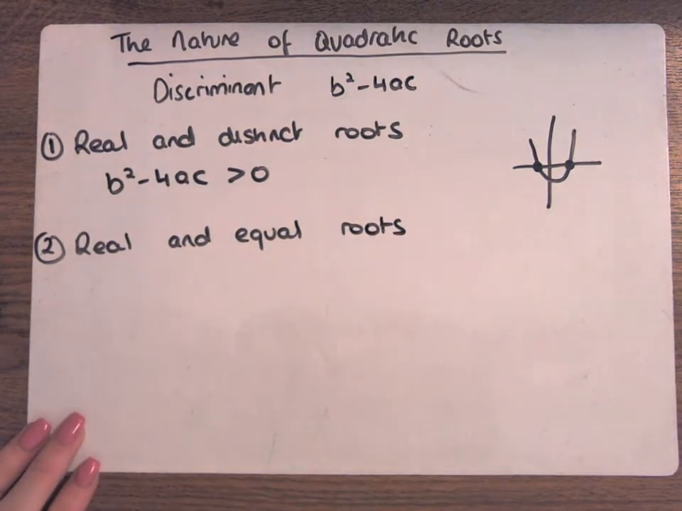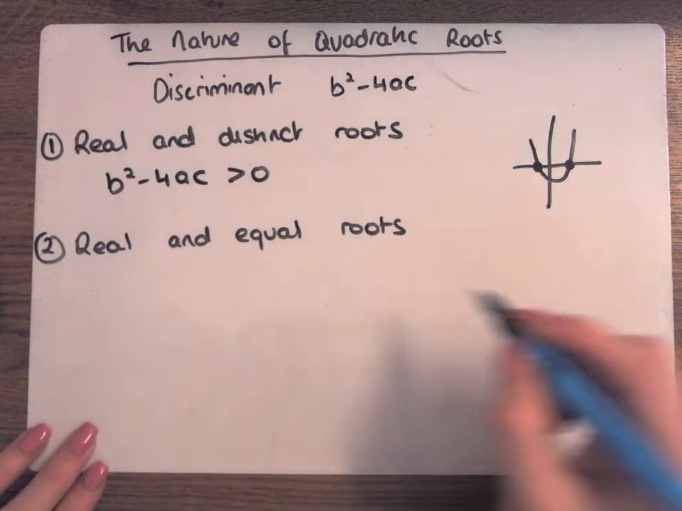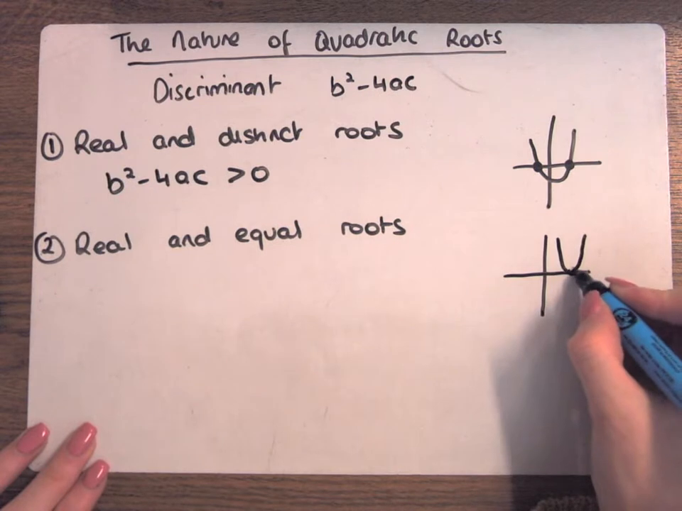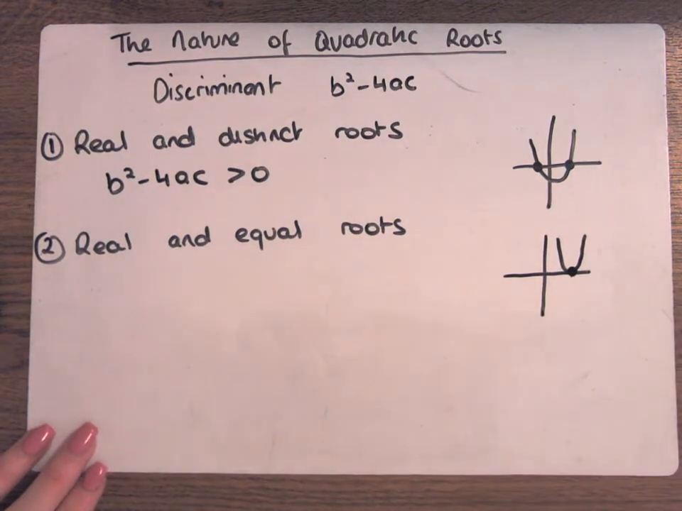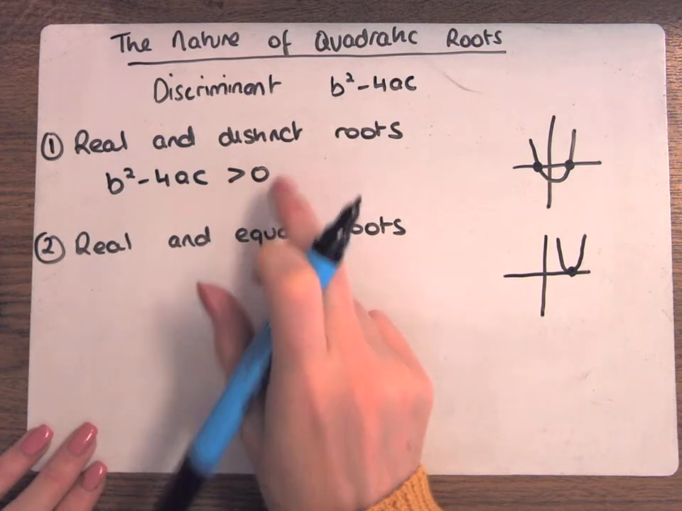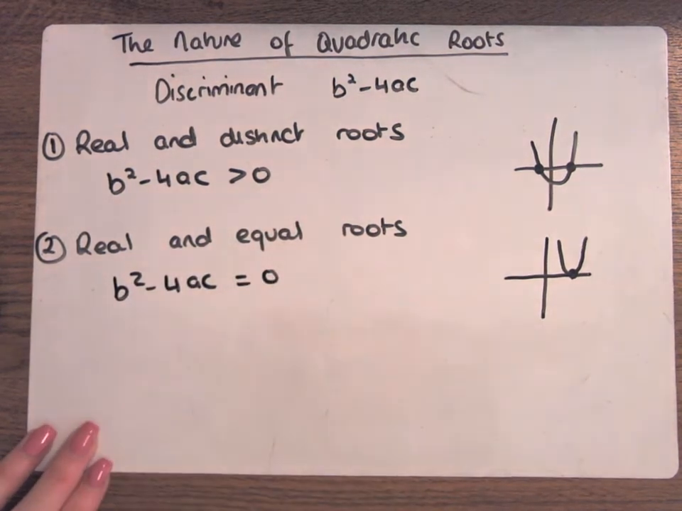The next one is real and equal roots. That means you get two answers for x, but the answer for x is the same. So it just sits on the x-axis. So real and distinct roots is greater than 0. Real and equal roots is equal to 0. The bit underneath the square root is 0.